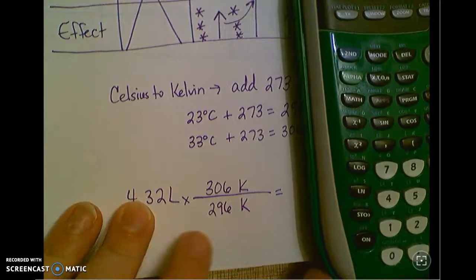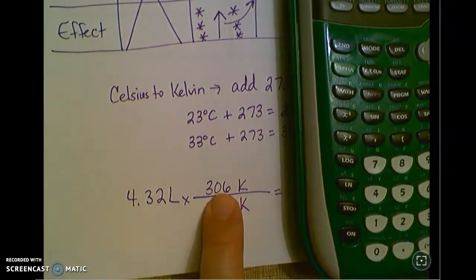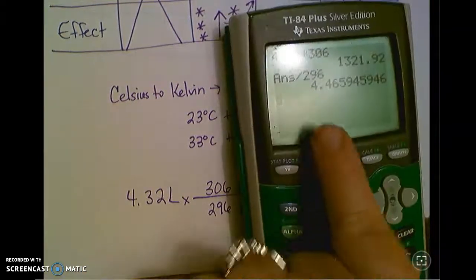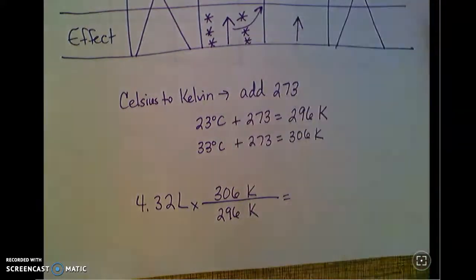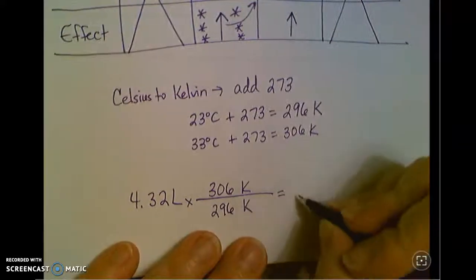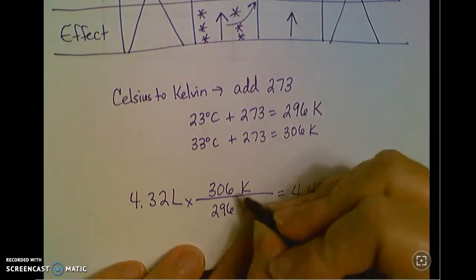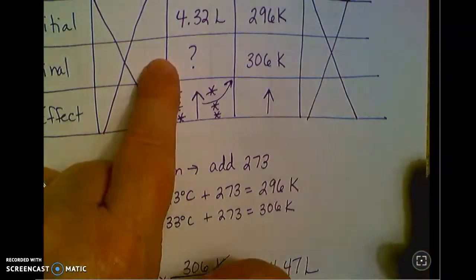It's a little cheat there. So 4.32 times 306 divided by 296 is 4.4659. Everything has 3 sig figs, so 4.47. And Kelvin cancels out, so this is a volume in liters, which is what I want.